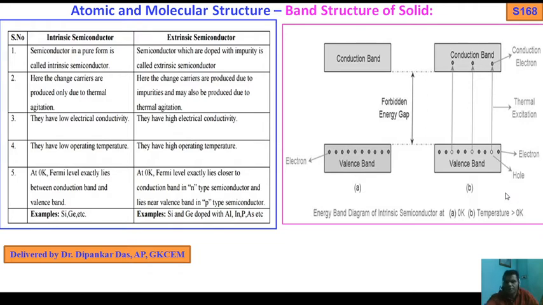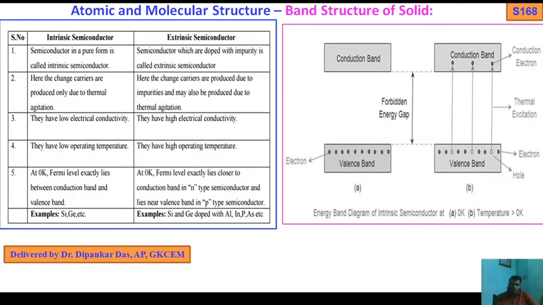When temperature increases, electrons can jump, so there are electrons and also holes. Why? Because one of the 4 covalent bonds gets broken, and an electron moves, creating a hole. So here the electron conducts. This is the thermal excitation. In this way, an intrinsic semiconductor acts as an insulator at 0 Kelvin, and it also shows conductivity above 0 Kelvin temperature, as I told you.